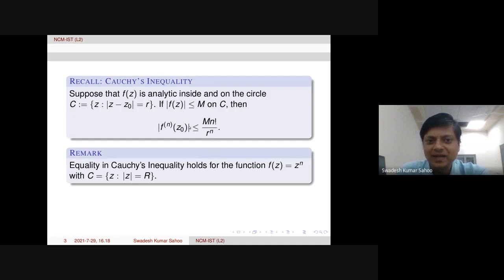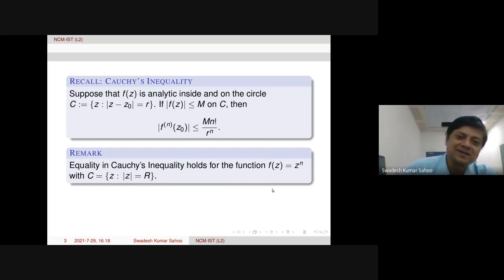One can verify this, because the nth derivative of z to the n at the origin is n factorial. So on the left hand side we have n factorial, and the capital M is equal to R to the power n. This denominator R to the power n gets cancelled, because here I have taken capital R and there it was small r. So the left hand side is n factorial, the right hand side is also n factorial. So equality holds, and therefore we cannot improve.